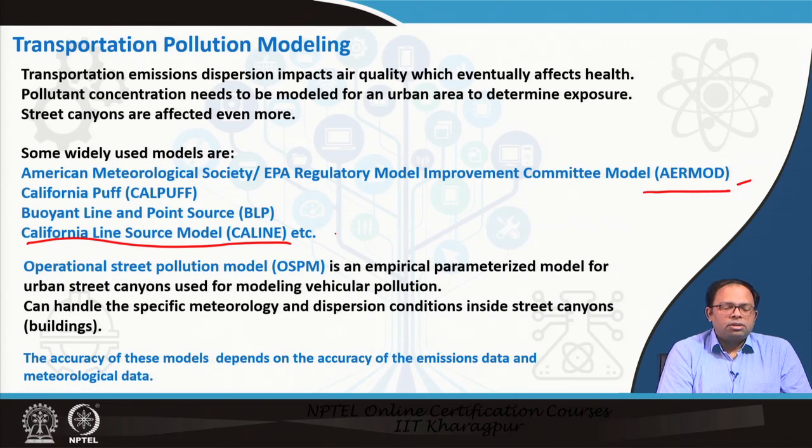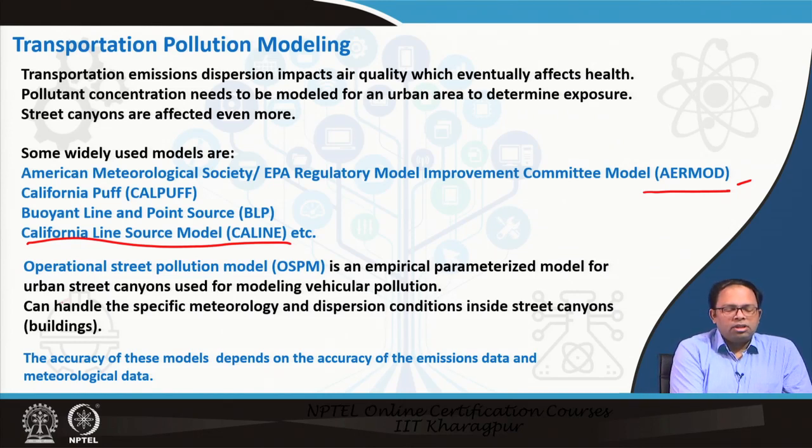These are called line source models, not point source models. Whenever we have an industry and a stack coming out of an industry, we have emission from that, we call it point source emission. These are called line source because there are lots of vehicles on a particular road. That's why we call them line source emission.